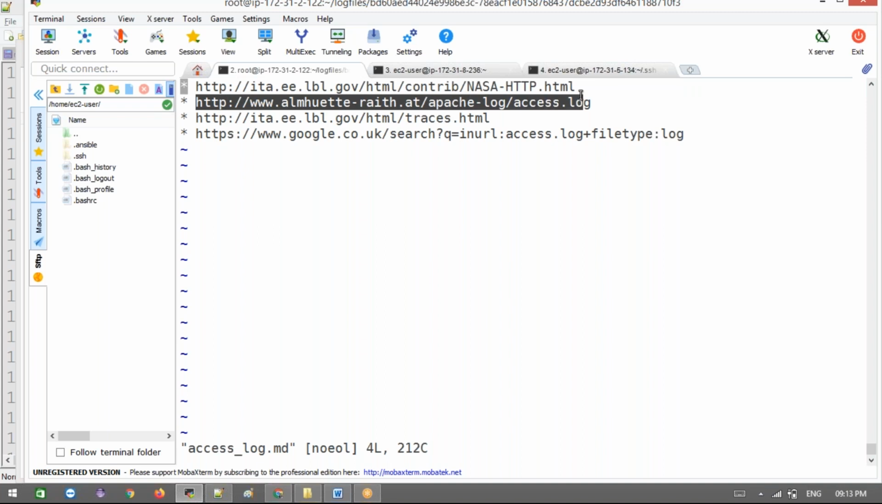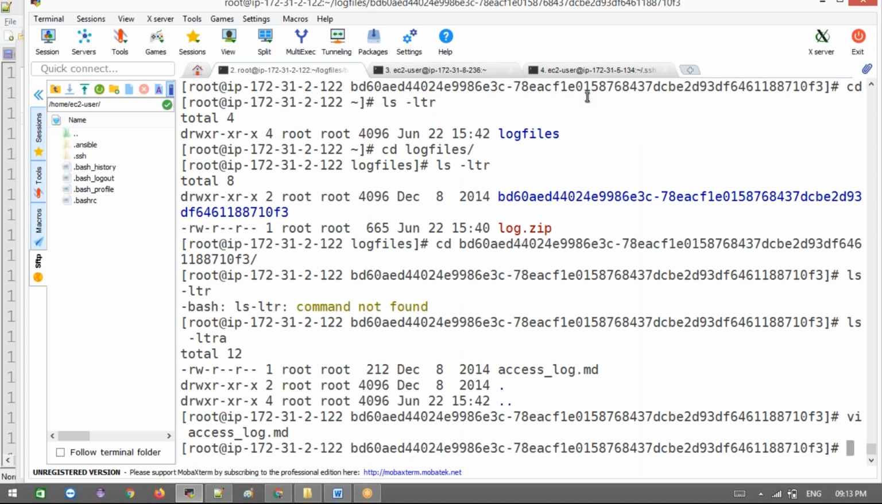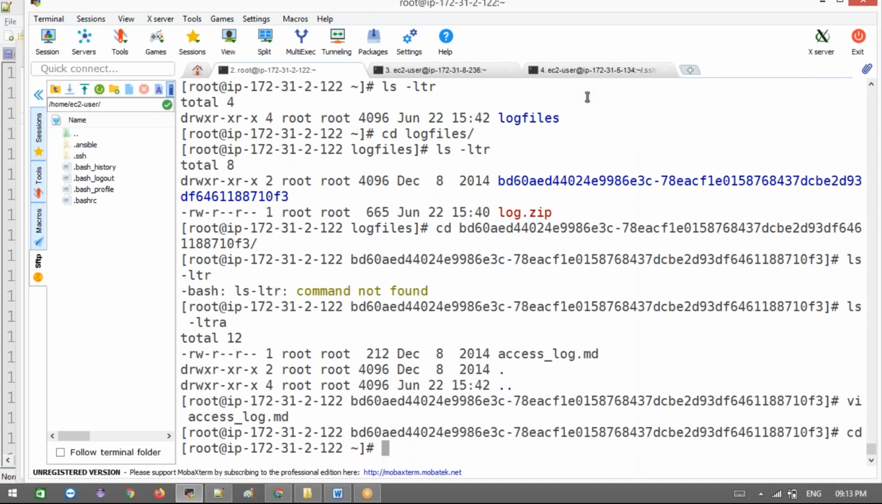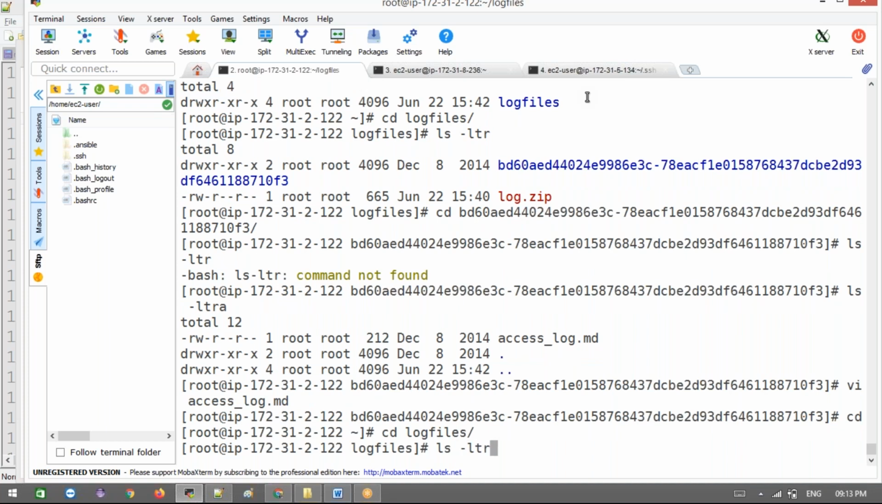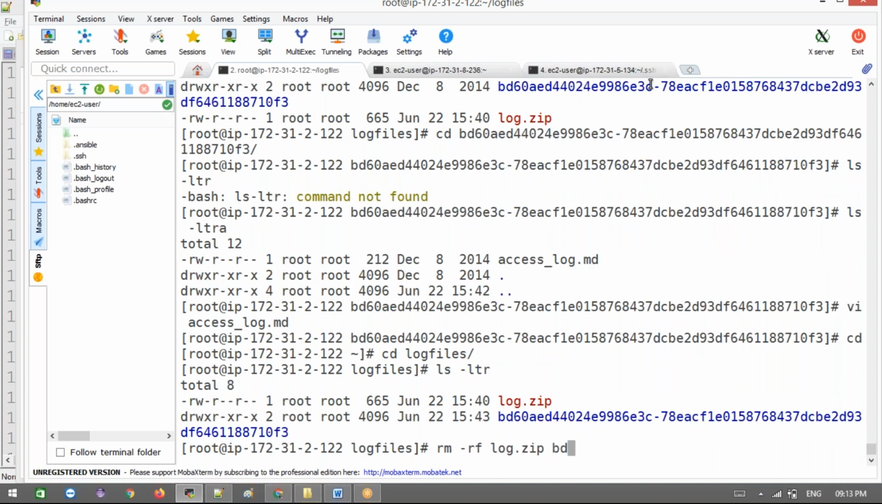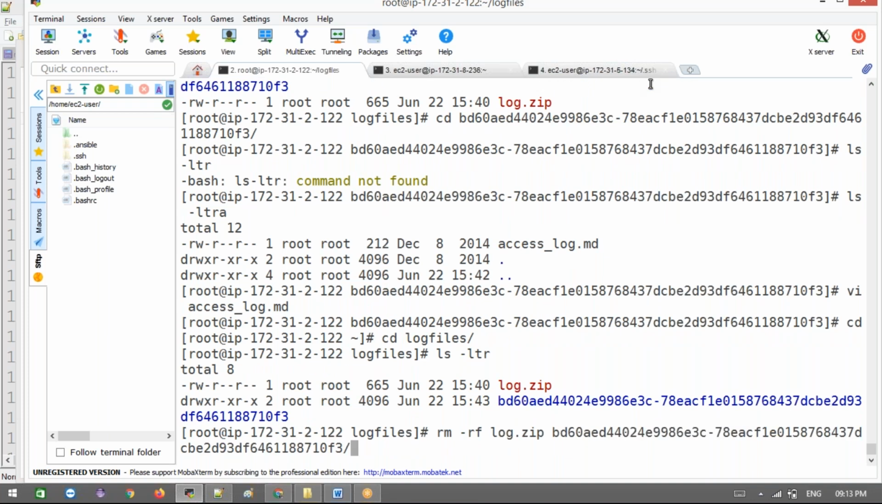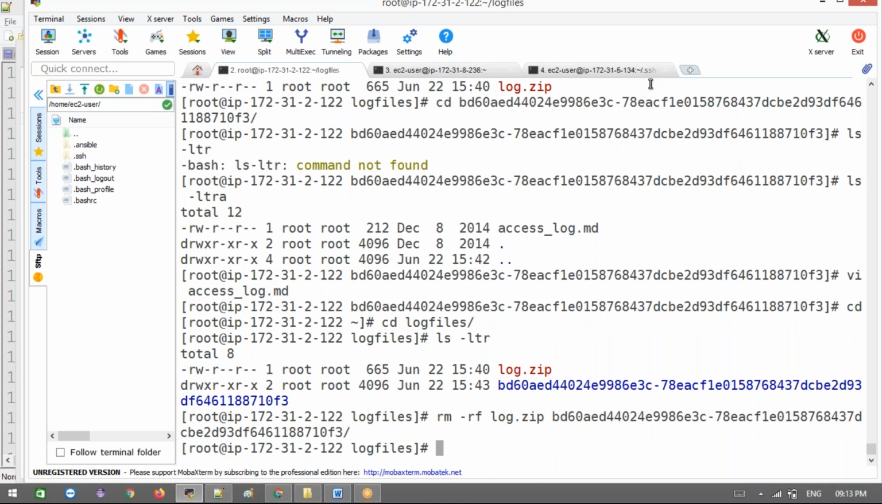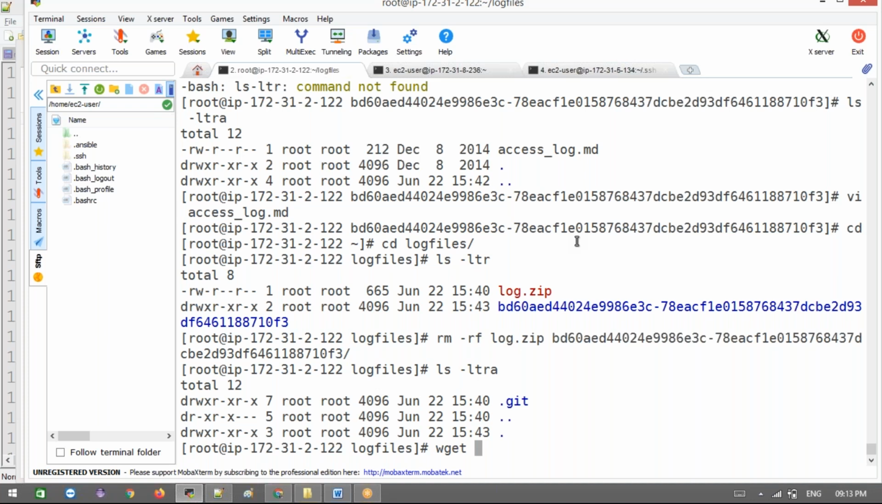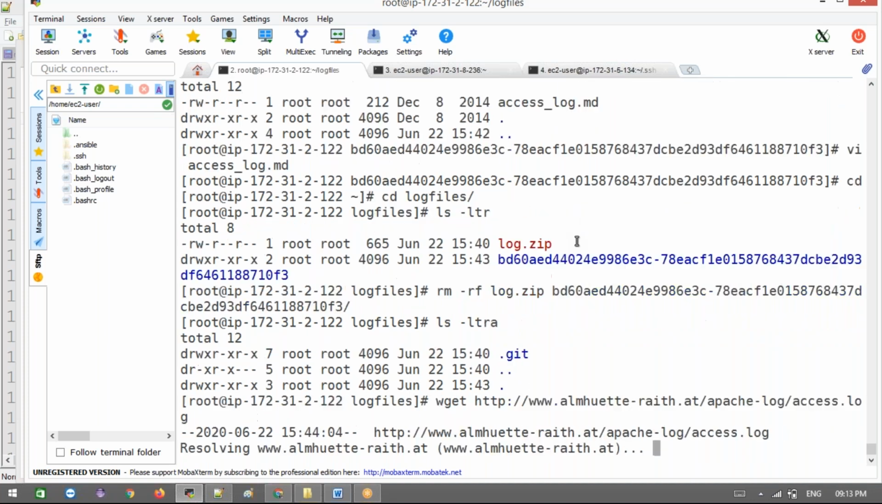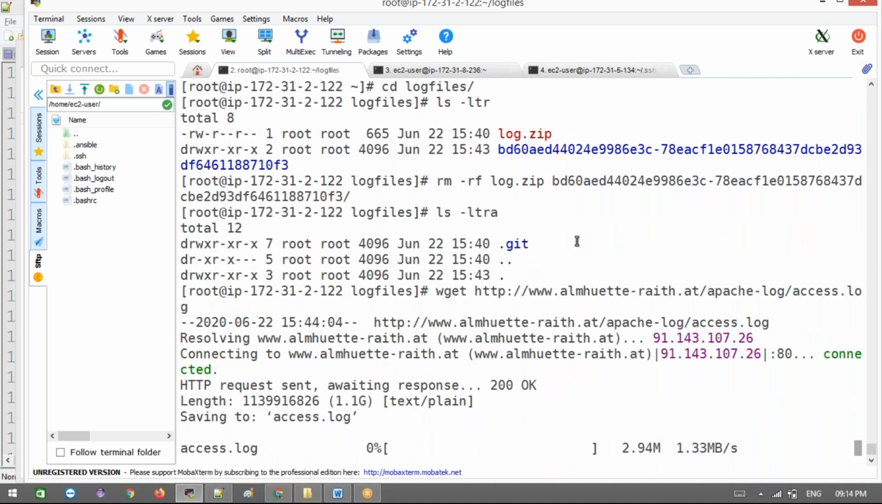Okay, just copy this. Just go for the files and ls here. Just rm -rf the log zip and the directory. Just remove the two files and see here. I removed the files. Okay, I'm going to download this here from this folder.